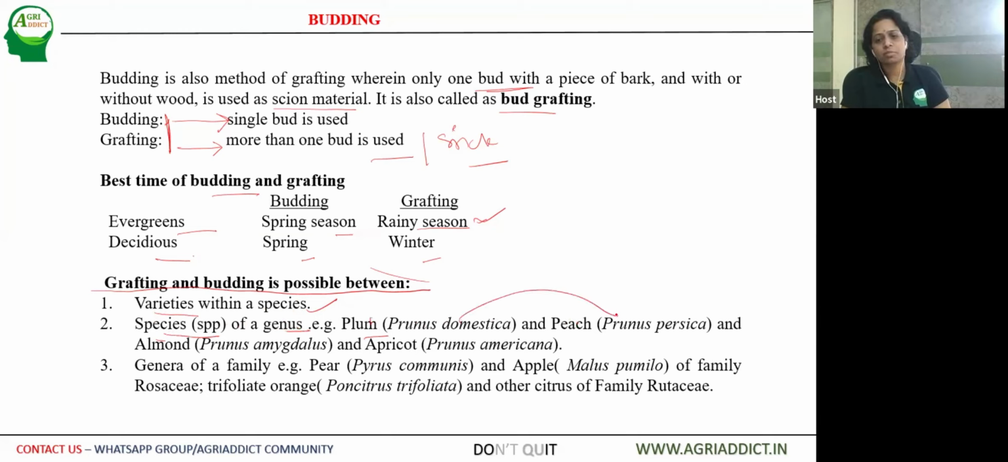So Prunus domestica on Prunus domestica, Prunus persica can be used on Prunus persica, Prunus americana, almond, like this and all. Then among the family, different genera can also be budded or grafted, like in the case of pear, Pyrus communis, then Malus species. So among the different genera also it is possible. Then in citrus also, trifoliate orange can be used as a rootstock, and upon it sweet oranges can be used as a scion.